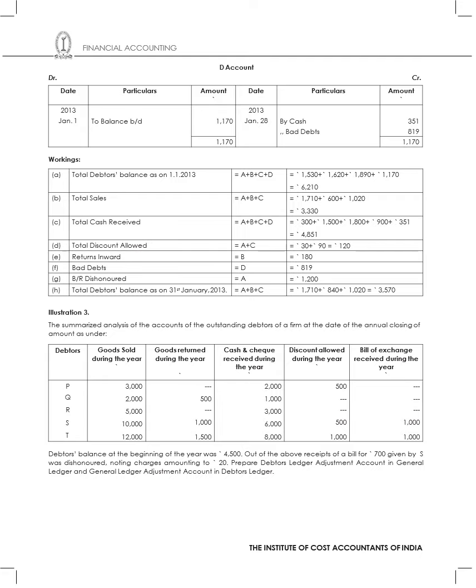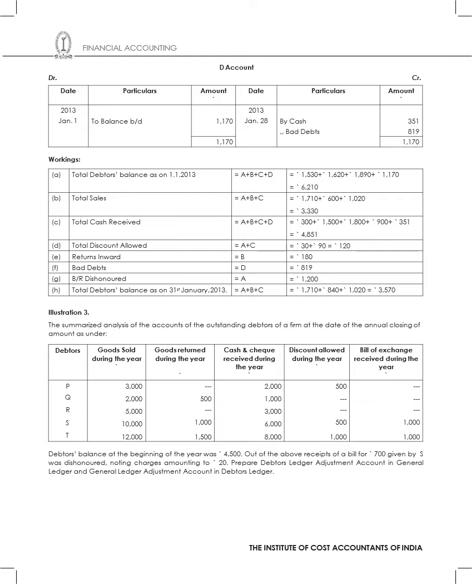Then the next illustration: we have a summarized analysis of accounts of the outstanding debtors of a firm at the date of the annual closing of the accounts as under. So that means I've got five scenarios. Debtors P, Q, R, S, T: goods sold during the year, they have given 3000, 2000, 5000, 10,000 and 12,000. Goods returned during the year they have given. Cash and cheque received during the year they have given. Discount allowed during the year for all the five, and then bills of exchange received during the year.